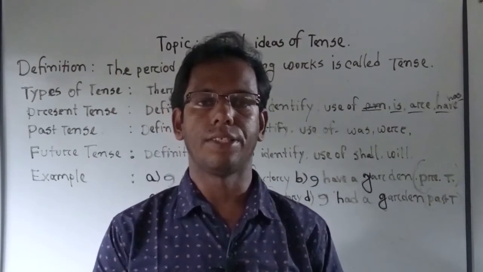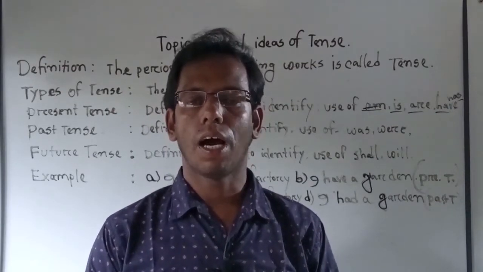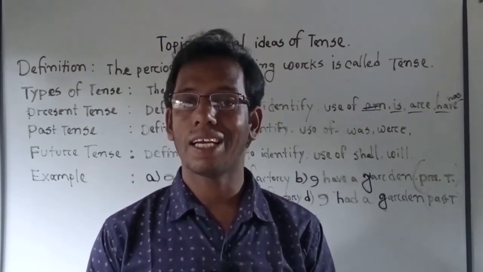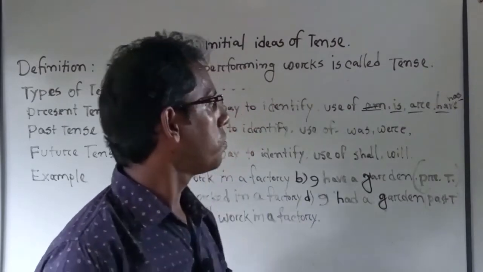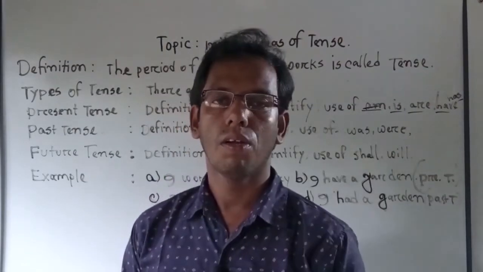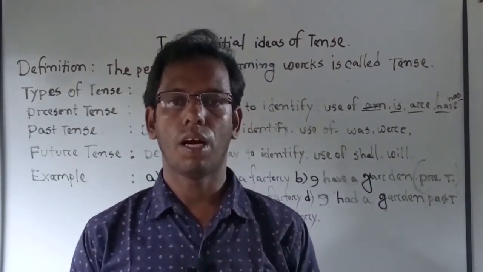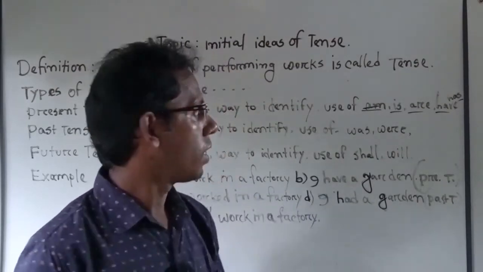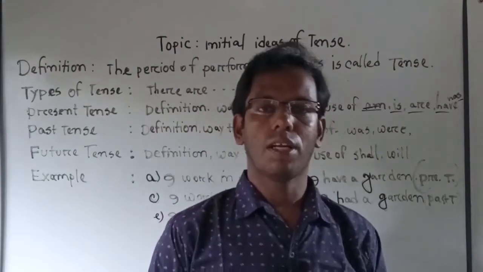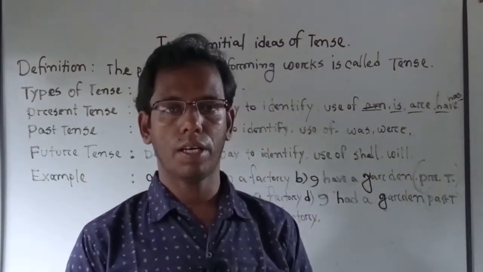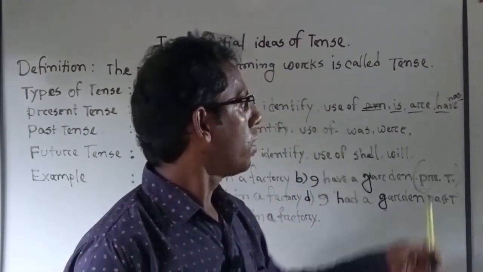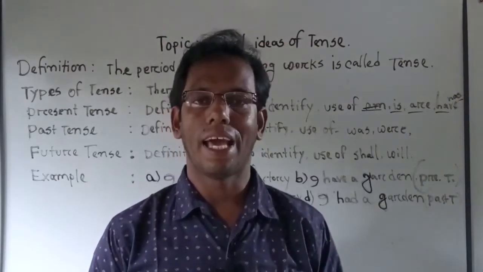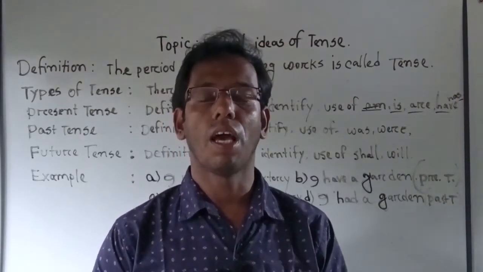Use of have and has after first person: after first person, we and I, we will use have. And after plural number of third person, we can use have. But after third person singular number, we have to use has.